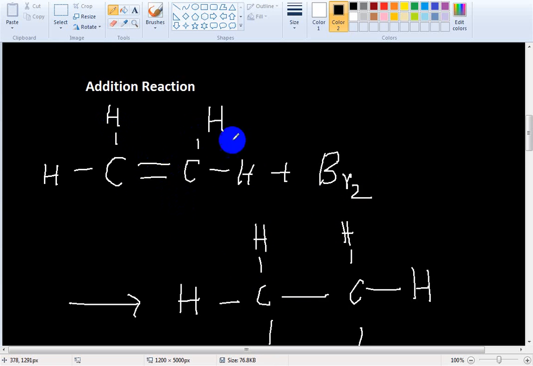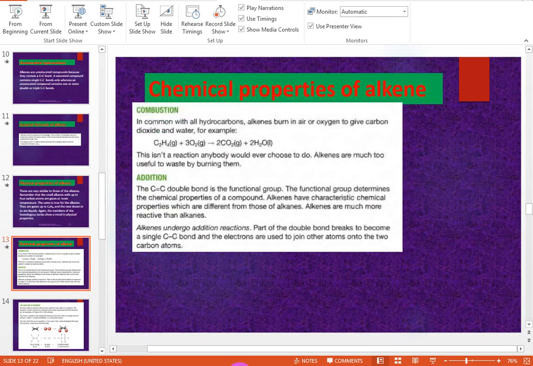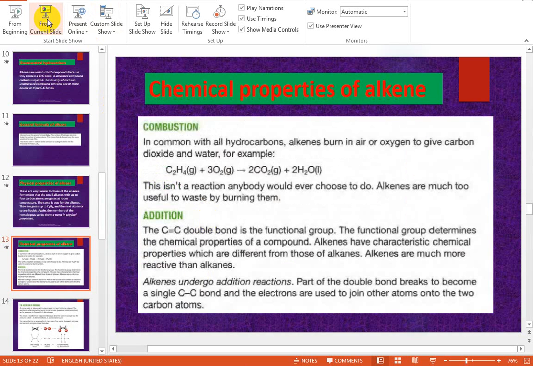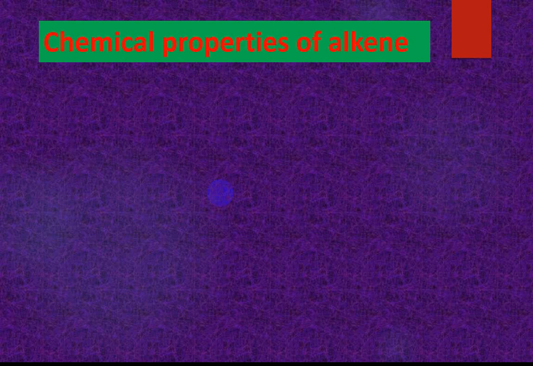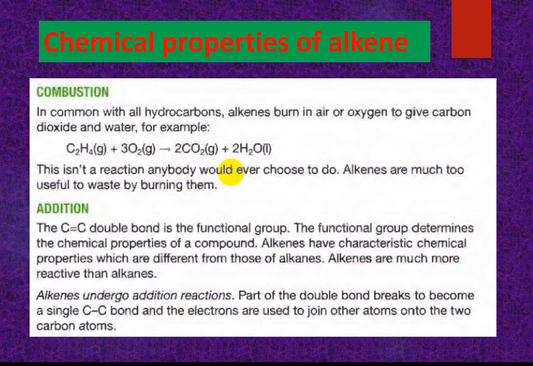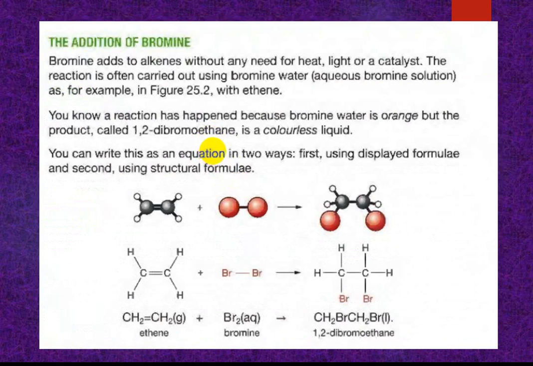In the addition reaction, when a halogen is added it is called halogenation. Here I added bromine, so it is bromination. If chlorine is added, it is chlorination. The general name is halogenation. Now, addition reaction.